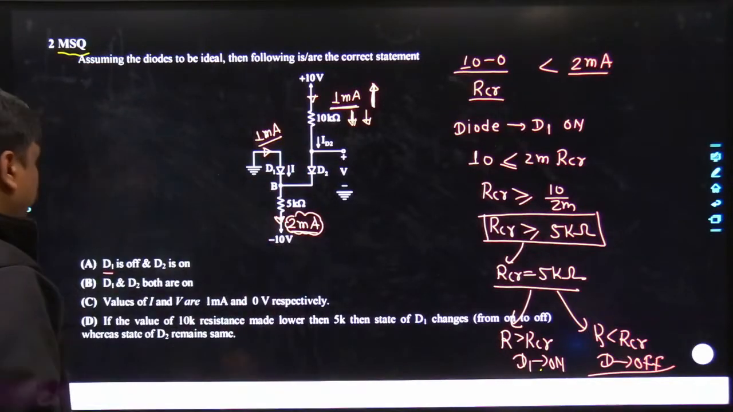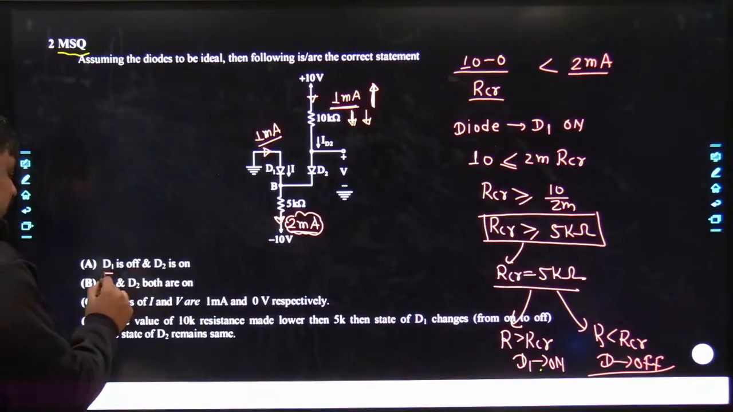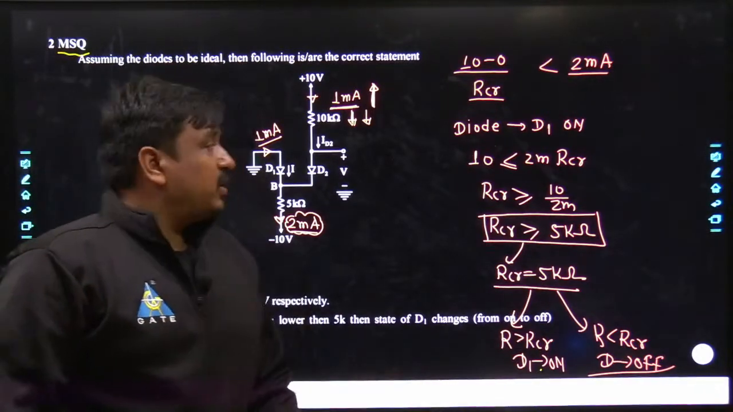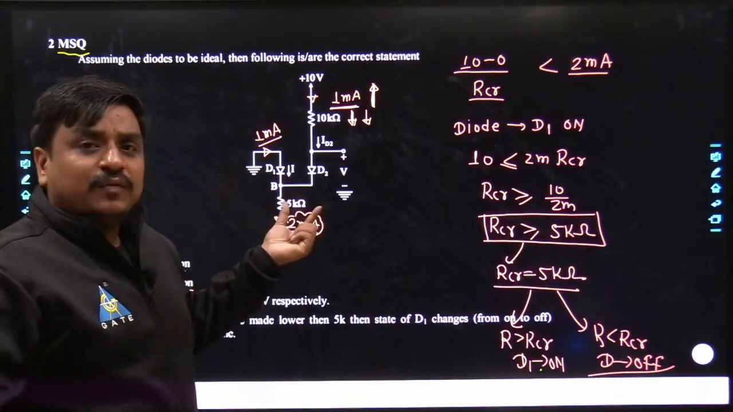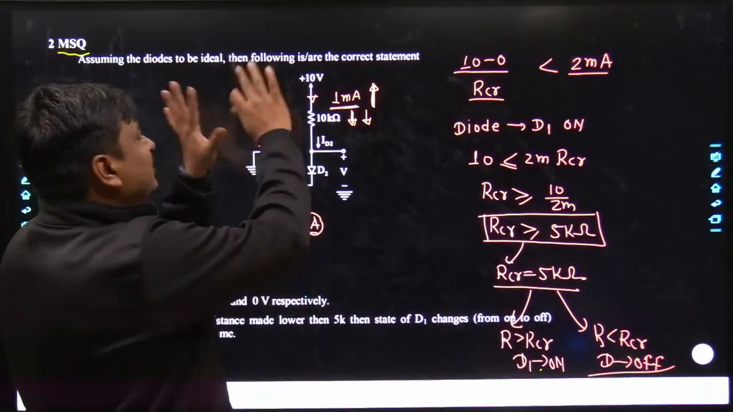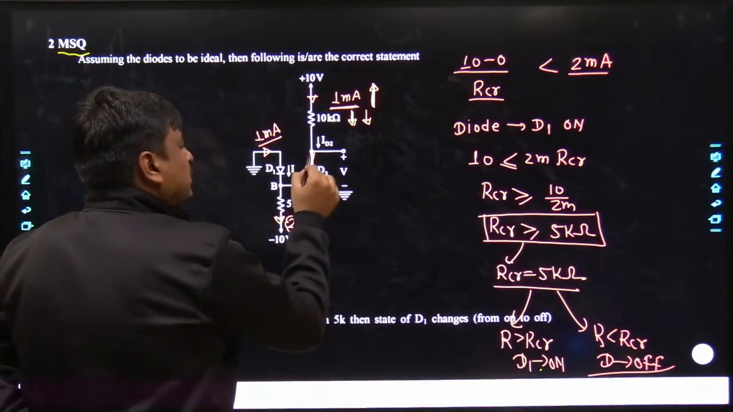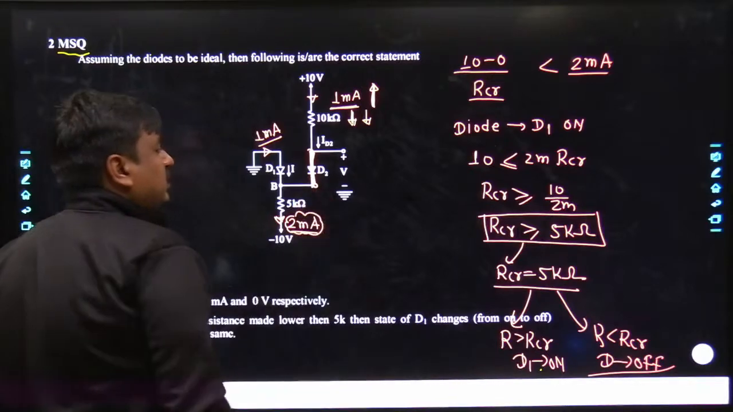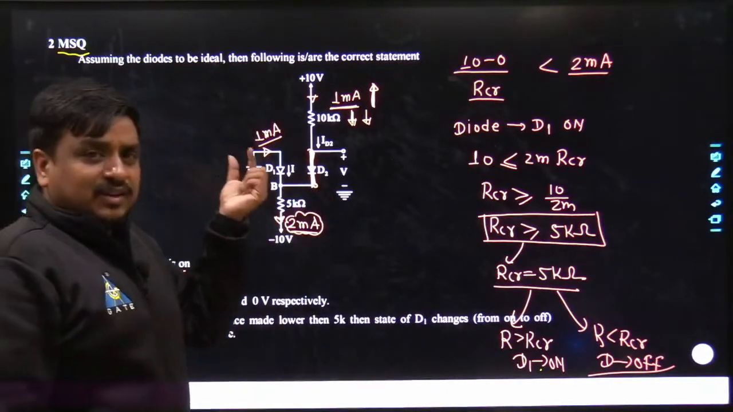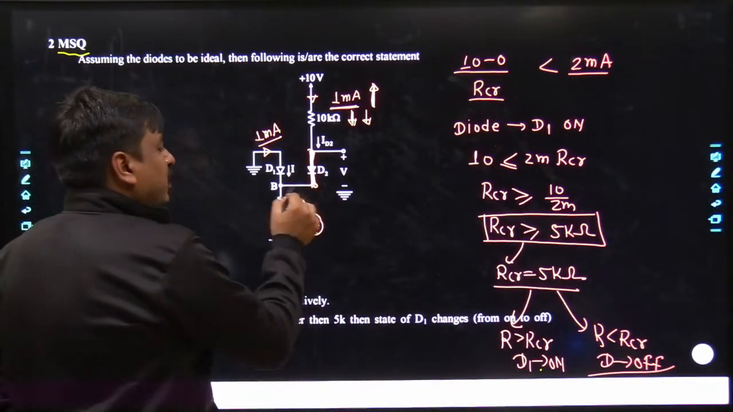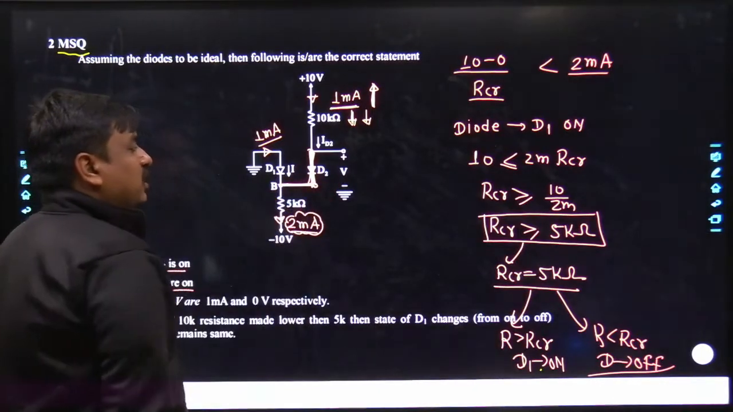If D2 would always be on, either A could have been the proper answer or B could have been the proper answer. Whenever you are thorough with any diode, do one thing, replace that complete circuit with the improved version of that circuit. Because again and again, if you are placing the same diode, unnecessarily you are making that circuit complex. See, now you have come across a circuit which contains only one diode.